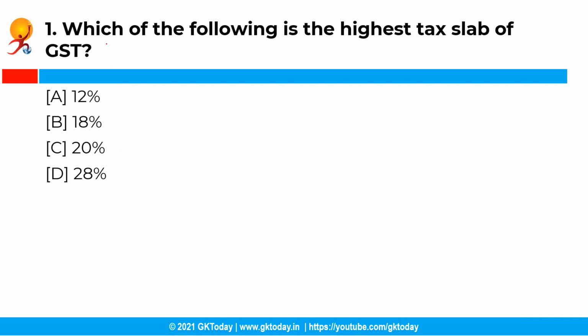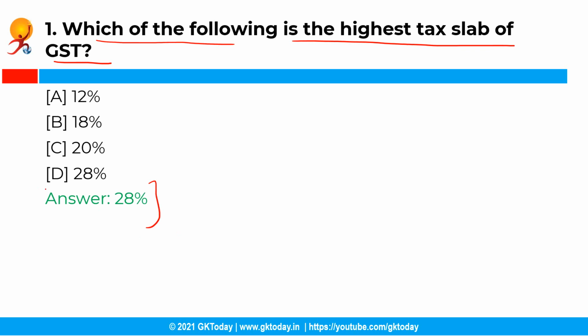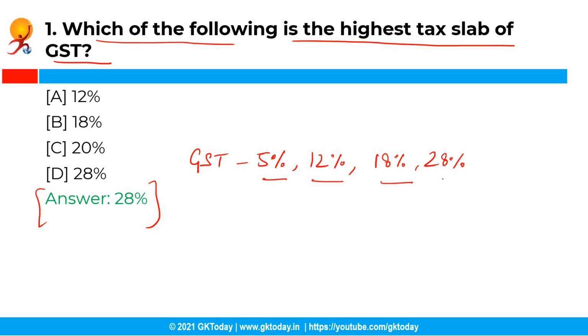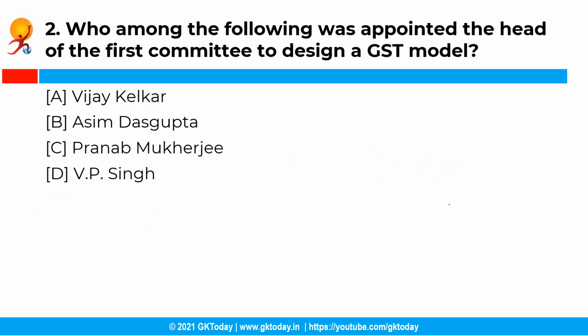Now the first question is, which of the following is the highest tax slab of GST? So you have the following options and the correct answer is option D, that is 28%. See, goods and service tax GST is divided into 4 different tax slabs for collection of tax, that is 5%, 12%, 18% and 28%.